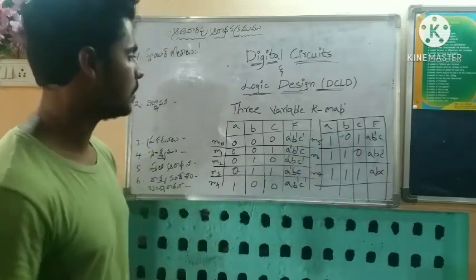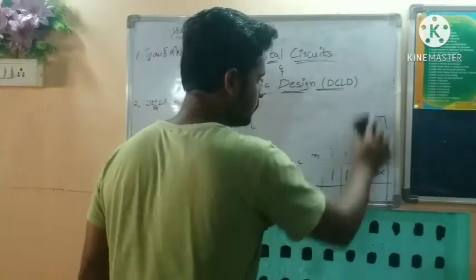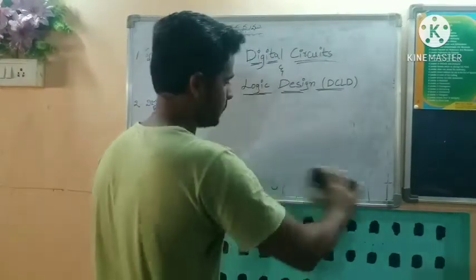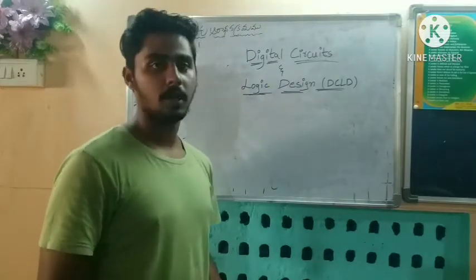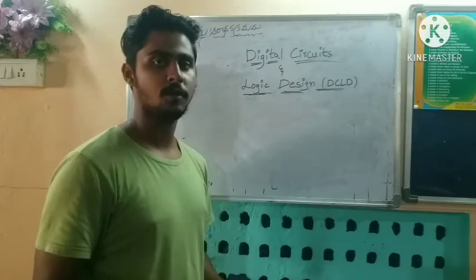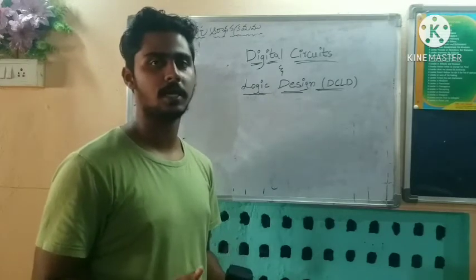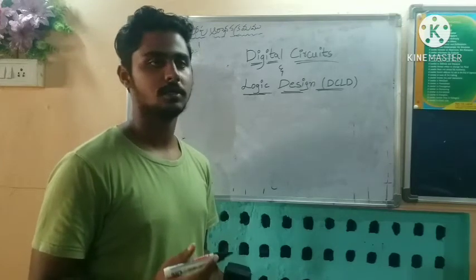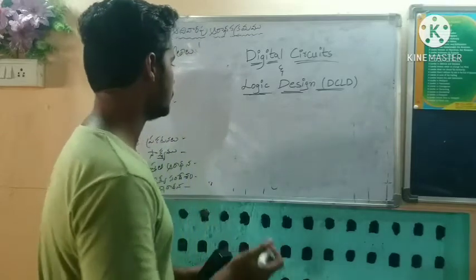Now we draw a tabular form for mapping. First, in a three variable mapping we use the following mapping. Let us draw a table.